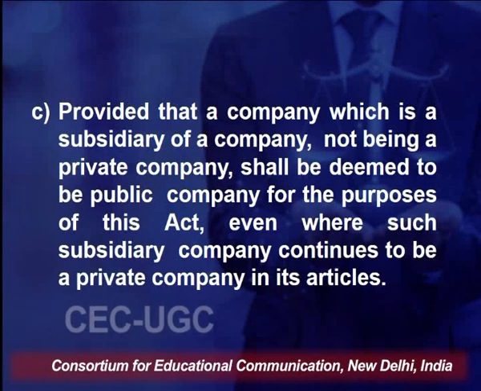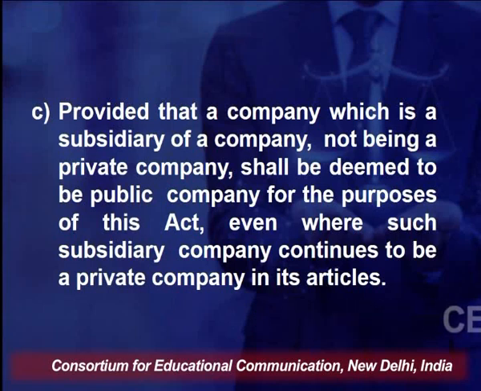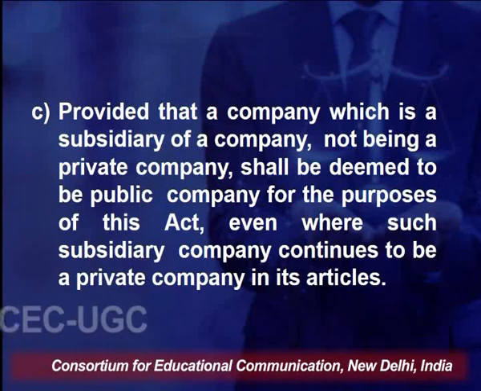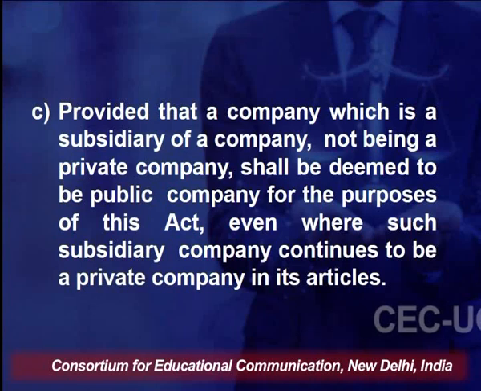Provided that a company which is a subsidiary of a company, not being a private company, shall be deemed to be a public company. So every subsidiary of a public company will be called a public company itself, even though that company by its articles is a private company. Still, if it is a subsidiary of a public company, it will be deemed to be a public company. And the name of the public company has to end with the word Limited. In short, it can be written as Ltd. with a dot. This is how the name of a public company should end.